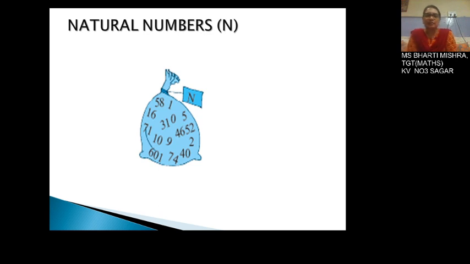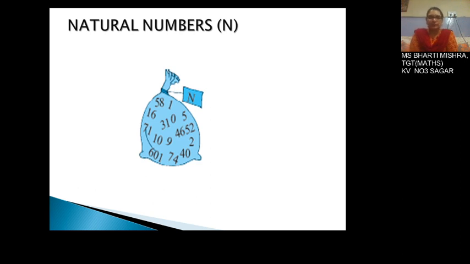So remember, the natural numbers will be represented by the symbol N. I am making you familiar with this term, and I am using the word set here because after 9th and 10th, class 10th is almost completely dependent on class 9th; you will have the extension of class 9th in class 10th also.